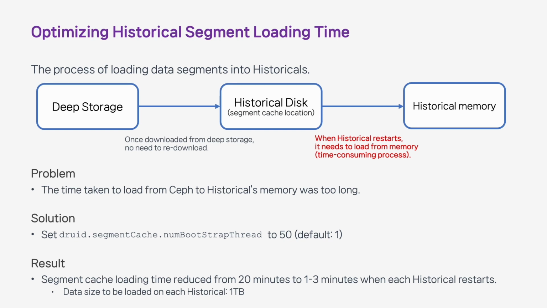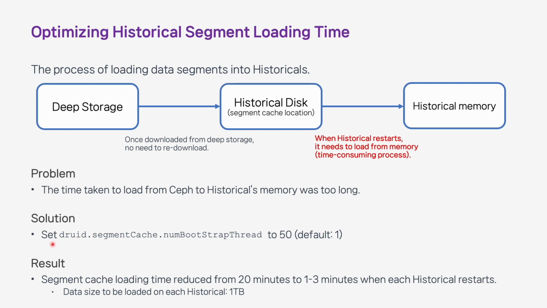The process of loading data segments into the historical is as follows. First, download the data from deep storage to the historical's disk. After that, the data is loaded into the historical's memory. The problem was that this loading process had to be repeated every time the pod was restarted, and it was taking too long.